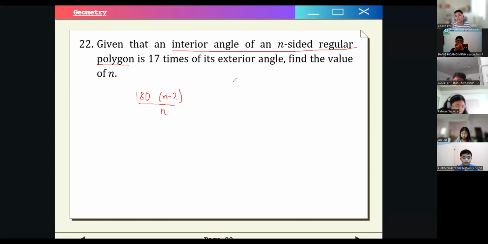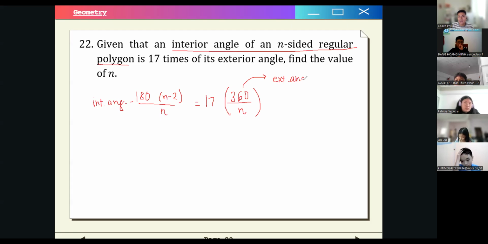I assume many, if not all of you, already know this. And then it is said here that it is 17 times the exterior angle. For any n-sided regular polygon, the exterior angle is always 360 over n, right? So this is the formula for the exterior angle.